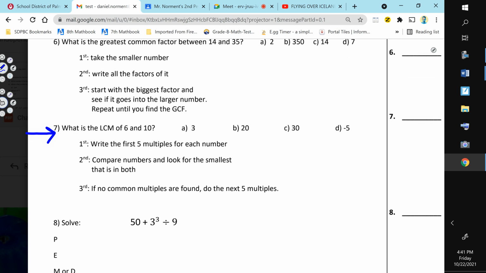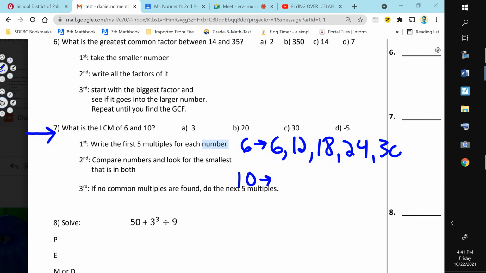Number 7. What's the least common multiple of 6 and 10? Well, I'll do the 6 for you. Write the first 5 multiples for each number. So let me do 6. You do 10 on your own, okay? The first 5 multiples of 6, just counting by 6. 6 plus 6 plus 6 plus 6 plus 6. You do the same thing for 10, and one of these numbers should be the answer, okay? And based on what I just said, it's only one number, and it should be obvious.